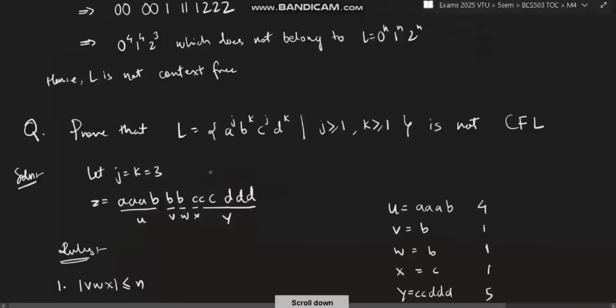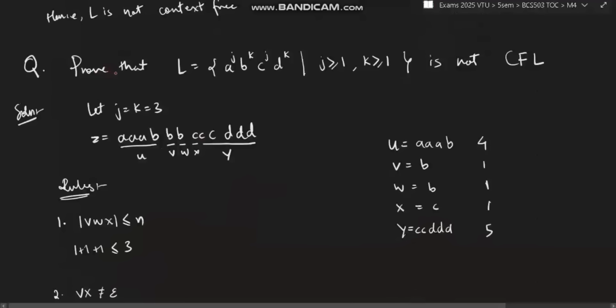Okay. The same way we have another question. Prove that L is equal to A power j, B power k, C power j, D power k, where j and k are greater than or equal to 1, is not context free. Okay, it might look hard, but follow the steps. If you follow steps, no question is hard. So let's take some value. Whenever you have been given some values, take a valid value. Any value, I'll take as 3 here.